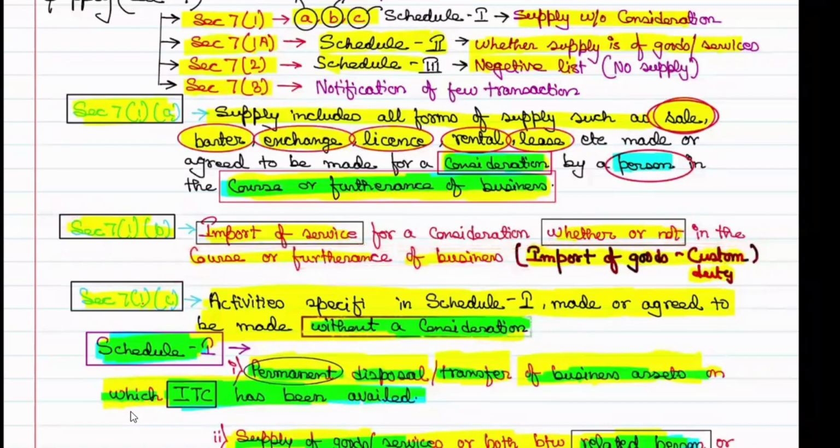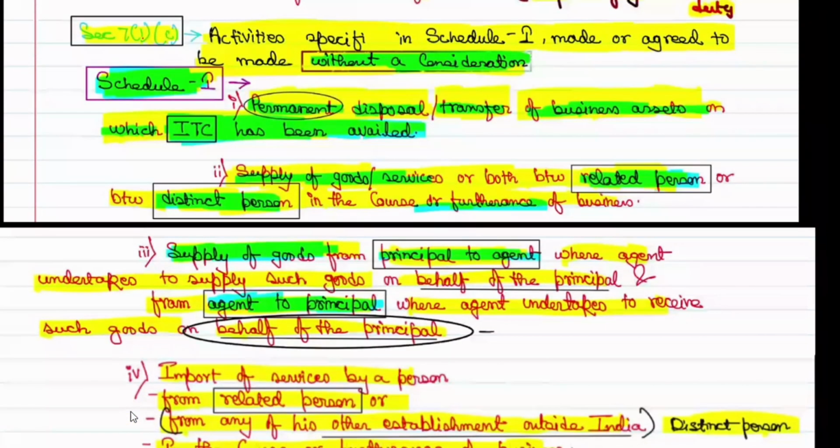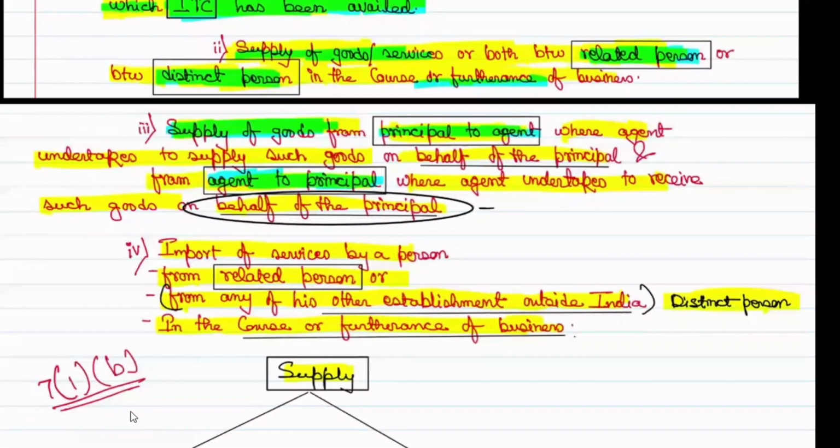पढ़ा ना हमने इंपोर्ट से रिलेटेड ऑलरेडी एक जगह। सर, आपने बताया था कि अगर आउट ऑफ इंडिया से सामान मंगवाना है तब। नहीं, मैं सिर्फ इतना पूछ रहा था कि इंपोर्ट ऑफ सर्विस से रिलेटेड कुछ हमने पहले पढ़ा है कि नहीं। Okay, so now in entry 4 we are again going to read about import of service, and before this we have already read import of service as an exception to the furtherance of business condition, correct? Where import of service for consideration whether or not in course or furtherance of business will be treated as supply.